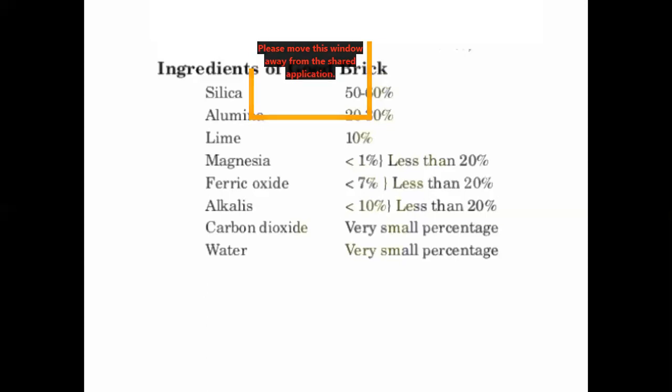Okay. Next, coming to alkalis. Alkalis are also not good to be present in brick because they cause efflorescence, those white color patches over the surface of the brick. Next, there should not be any vegetation or organic matter on the brick. While making brick, it should be clean. You should not add any vegetative or organic matter to the brick materials, because it increases the water absorption capacity. If the water absorption capacity increases, the strength will get decreased, obviously, because it causes a porous nature in the brick and reduces the strength of the brick.